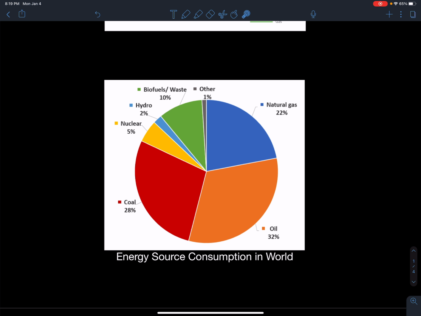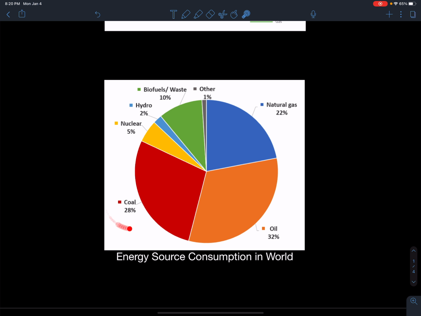We use oil and oil products to power our cars in the form of fossil fuels, burning gasoline to power our cars. We also use oil in power plants to generate electricity. We use oil and the burning of oil to create heat in thermal plants. And an age-old technology that we still use around the world is coal power plants. We burn a lot of coal.